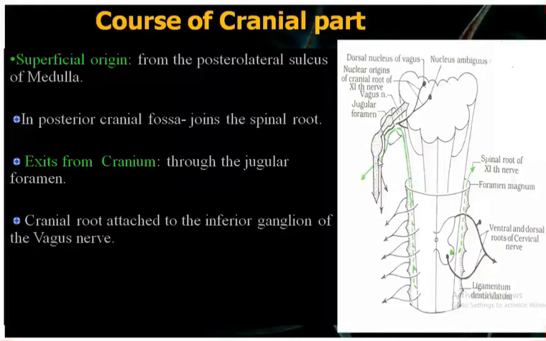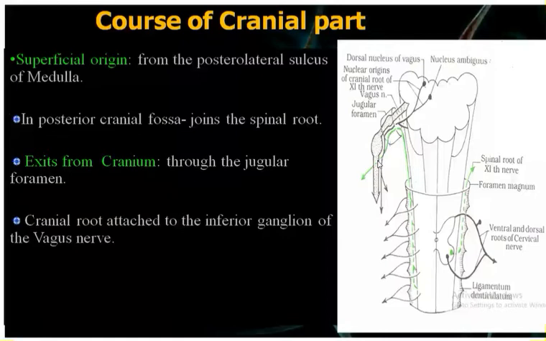That is why, if we trace it downward, we do not find the cranial part of the accessory nerve, because it has been terminated into the vagus. That's why, when other nerve supplies are mentioned, it is said to be through the cranial part of the accessory, through the vagus. That is the main thing. Okay. Is it clear, this one?